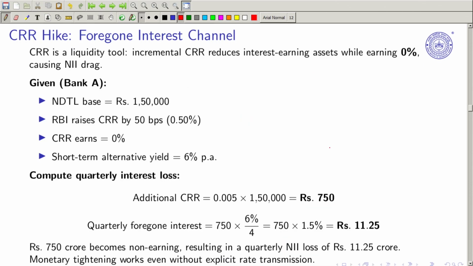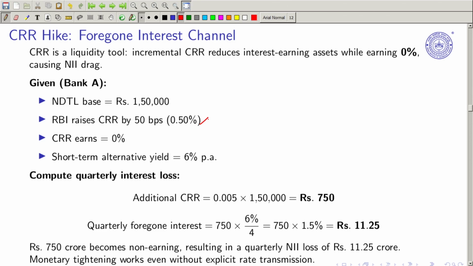We are going to also see one more case: incremental CRR reduces interest earning assets while earning 0%, causing a net interest income drag. Suppose the NDTL base is rupees 1,50,000. RBI raises the CRR by 50 basis points, so 0.50%.